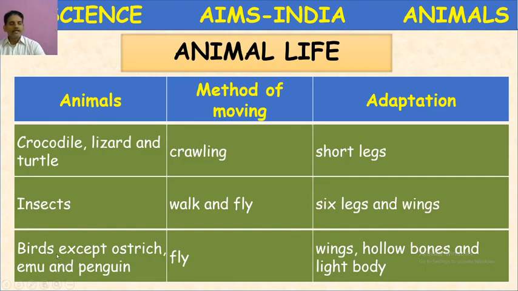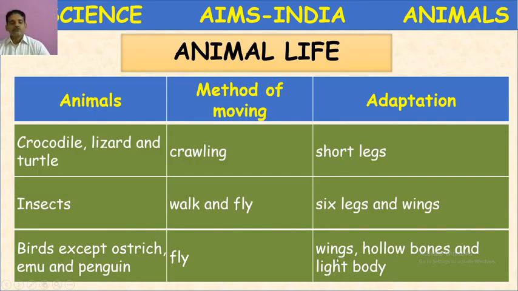Next, birds, except ostrich, emu and penguin. Ostrich, emu and penguin are flightless birds. They cannot fly. The remaining birds, different types of birds, a sparrow, crow, eagle, kite, they fly in the air. And they show the adaptation: wings are present, and hollow bones and light body weight. The body weight is also light so that they can fly in the air.